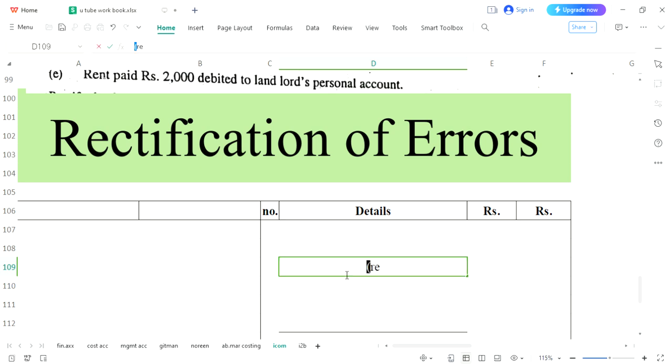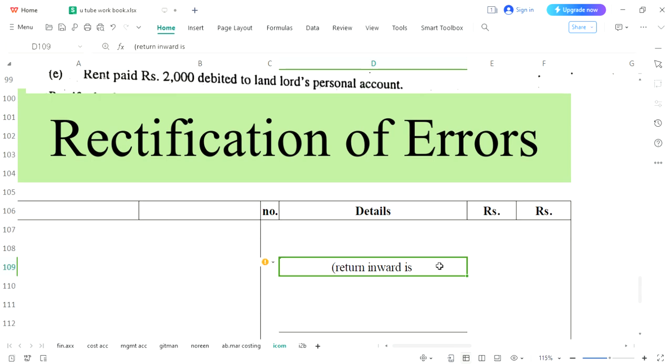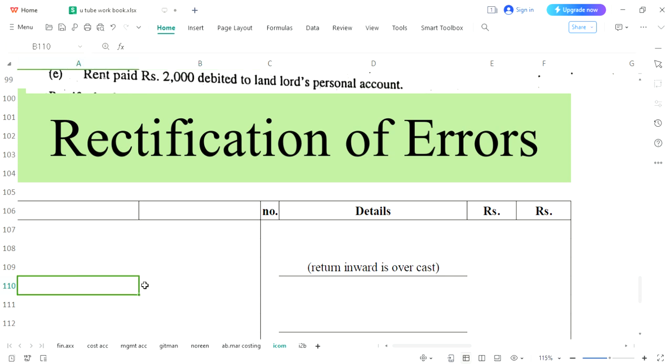Return inward is overcast. So let's write return inward is overcast. Now first you will understand what is return inward. The word is clarifying that it is return. When you sell your goods, goods will go out, and when your customer does not like it, the customer will return it. That is why it is return.